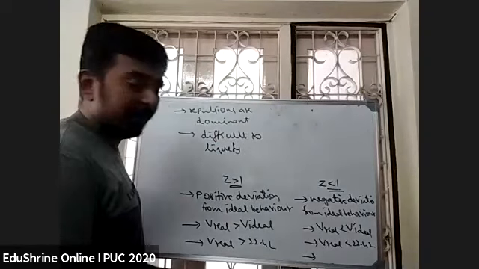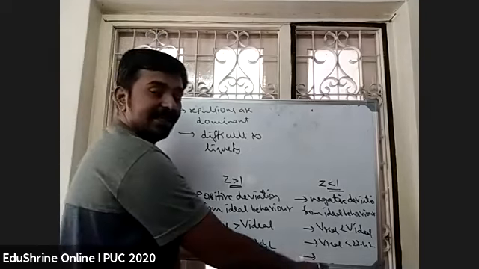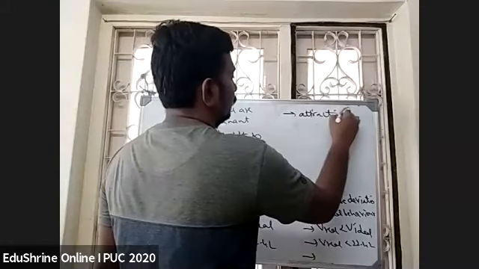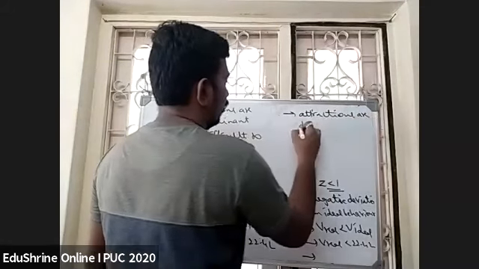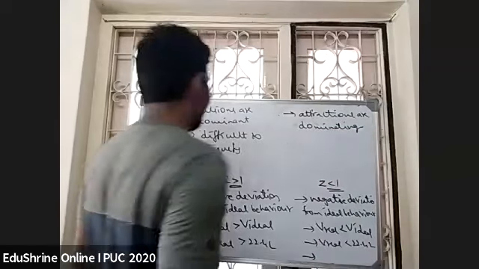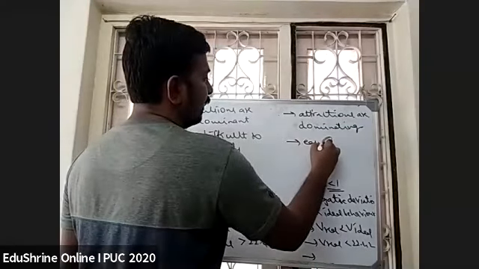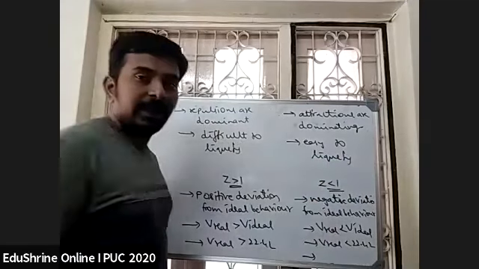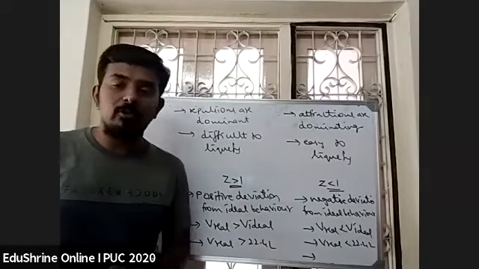So when Z is less than 1, then attractions are dominating, and it will be easy to liquefy.